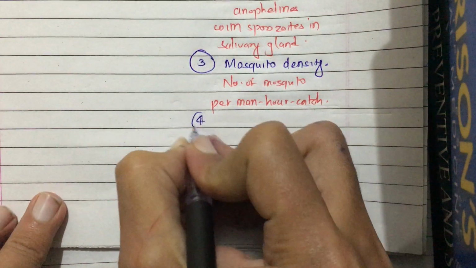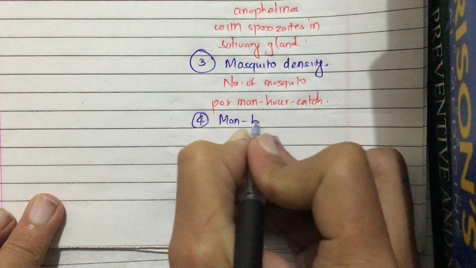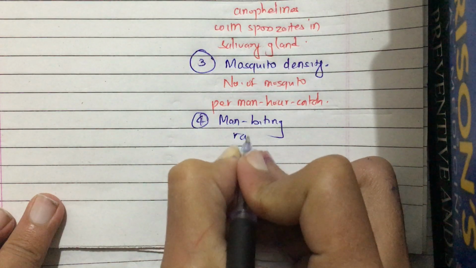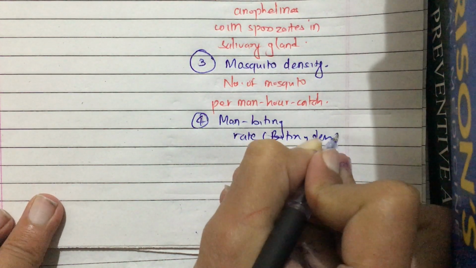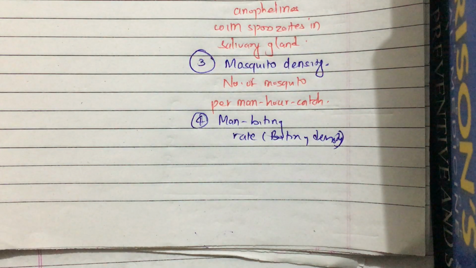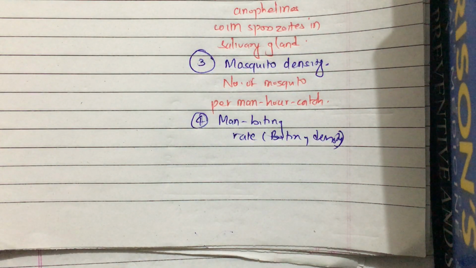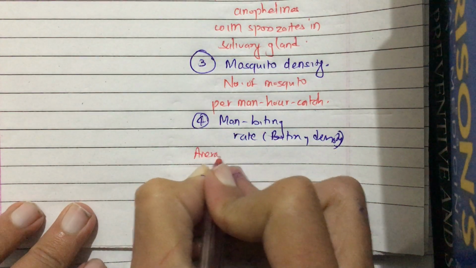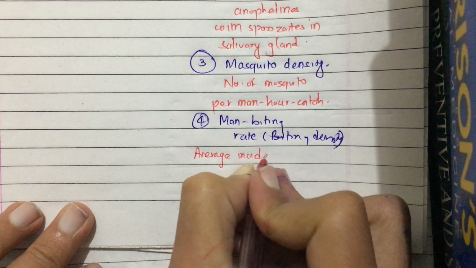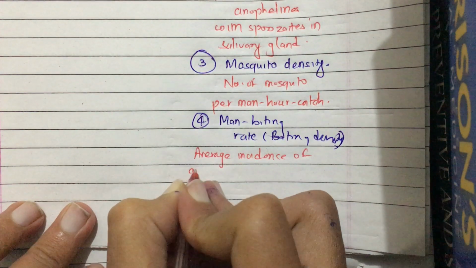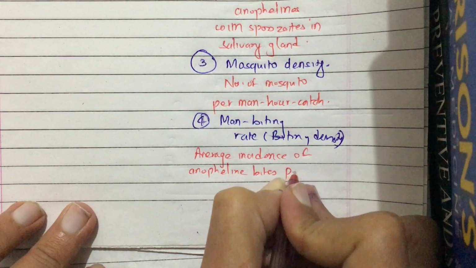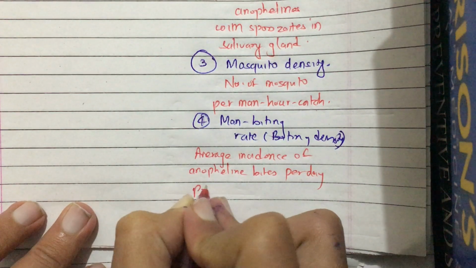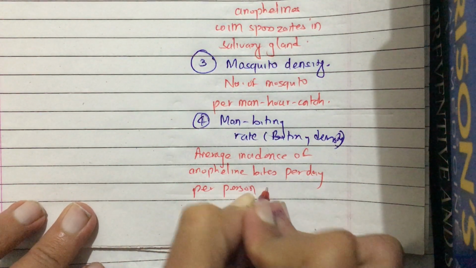Fourth is the man biting rate. This is also known as biting density. This means the average incidence of anopheline bites per day per person. What is the average incidence of anopheline bites per day per person, okay?